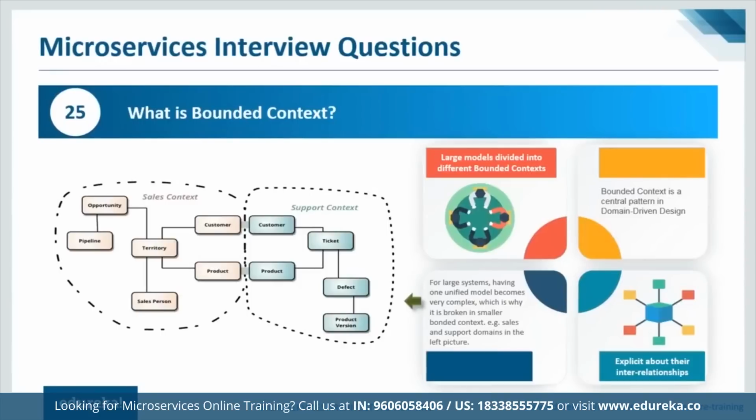What is a bounded context? Now, when you talk about bounded context, you need to understand this point. We are talking about microservices and modularity. To give you an example, on the organizational level, we have different teams working on different things. Your marketing team focuses on marketing your product. The sales team has the job of selling your product. You have a development team that develops your product, a maintenance team that maintains your product. So you'll be having different teams. They would be having different concerns and different interdependencies.